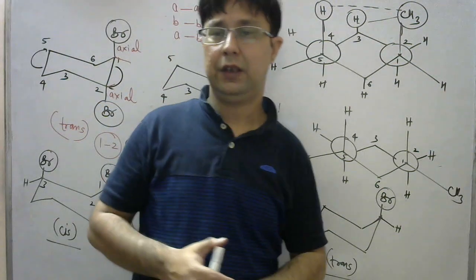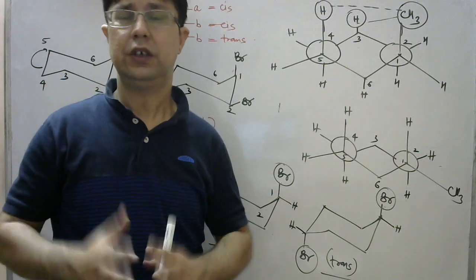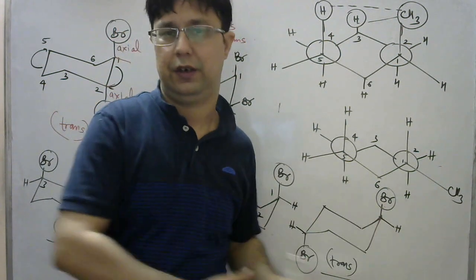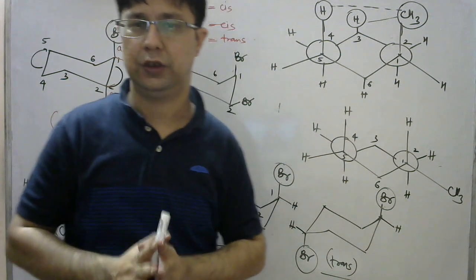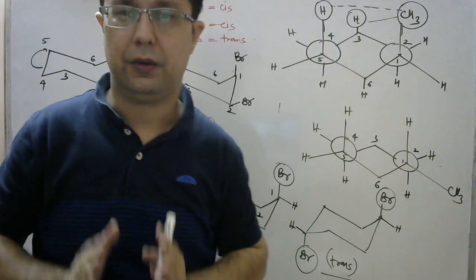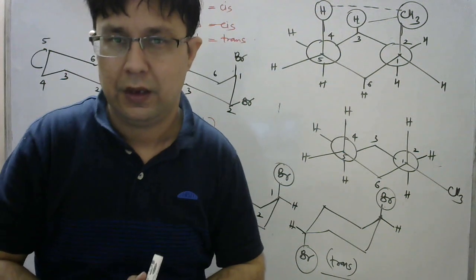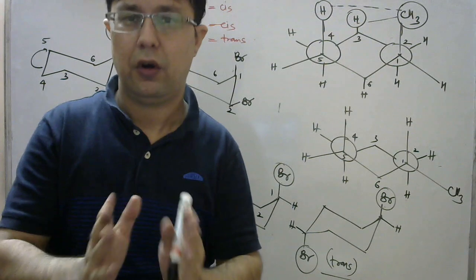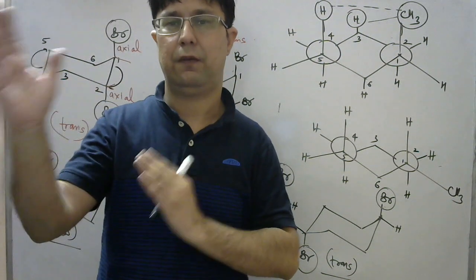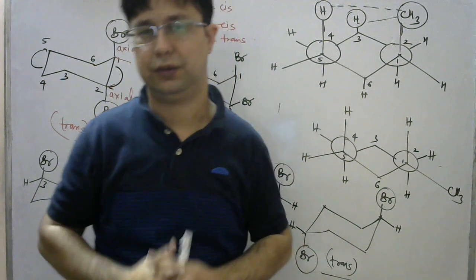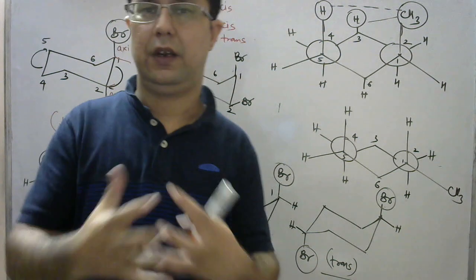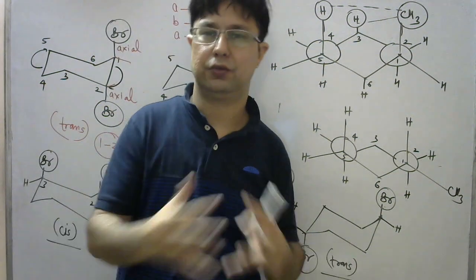Again, I am repeating the concept that you shouldn't remember this thing, that whether the groups bonded at the first, second, third, fourth, fifth position, you should consider in case of disubstituted cyclohexane as axial and equatorial, above and below. If the bonds are both above or both below, it is the cis isomer, and if one is above and another is below, it is the trans isomer.